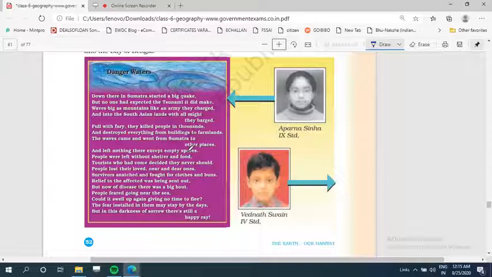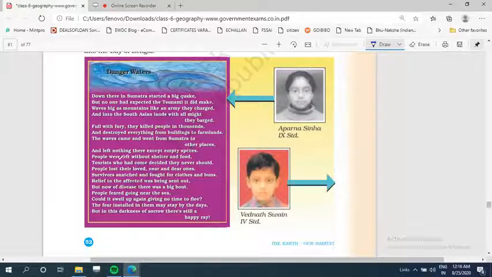So what we find is that because of this tsunami, so many people were killed, and there was so much loss of property. This tsunami started from Sumatra and went to so many places, and our country was also one of the places where this tsunami has affected very badly.